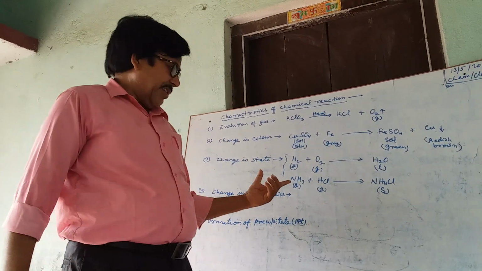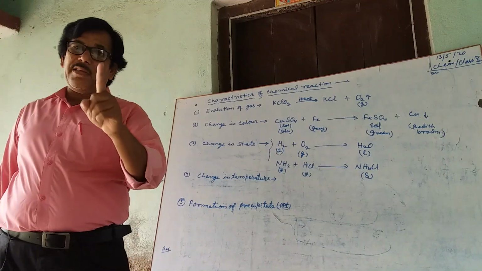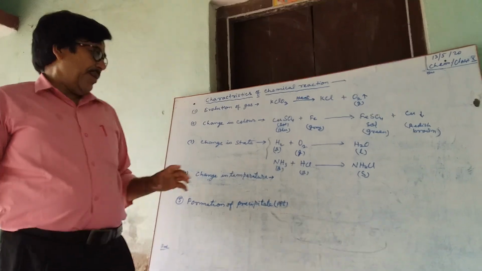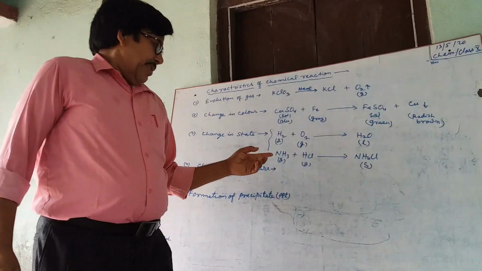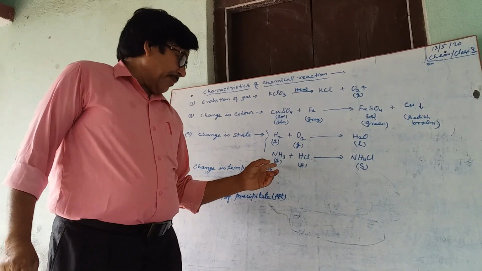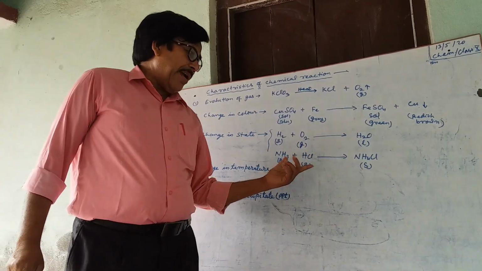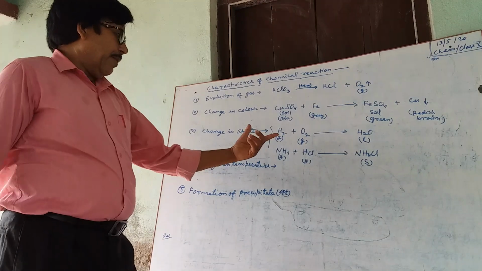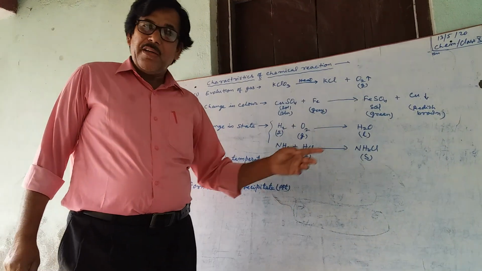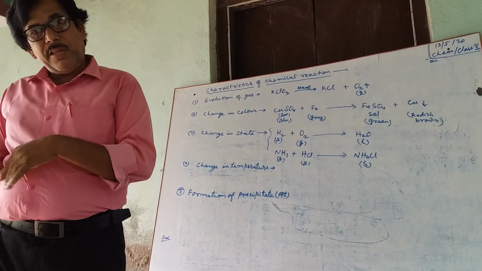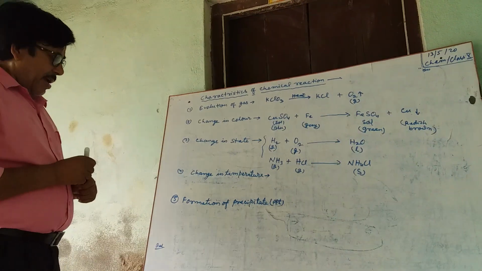Keep in mind, this is an example where two gases combine to form a solid. Thus, here change of state has taken place. Here two gases combine to form a liquid. This indicates that a chemical reaction is taking place.